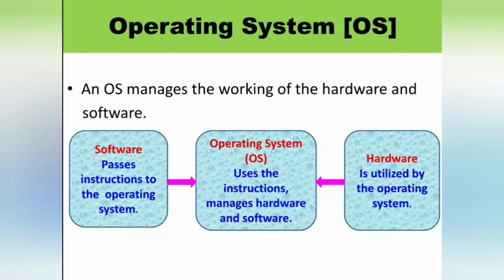On the other hand, the hardware is utilized by the operating system. So, the operating system controls all the activities of a computer.